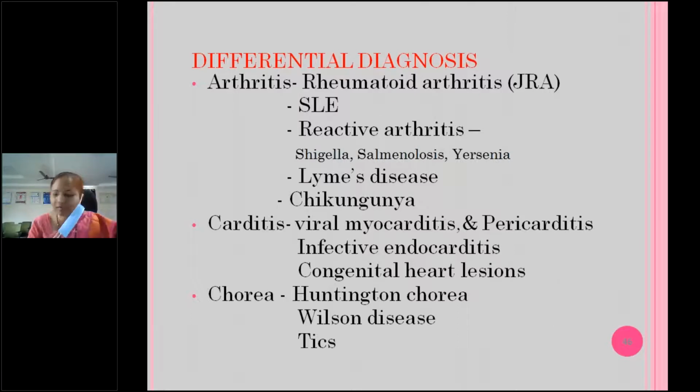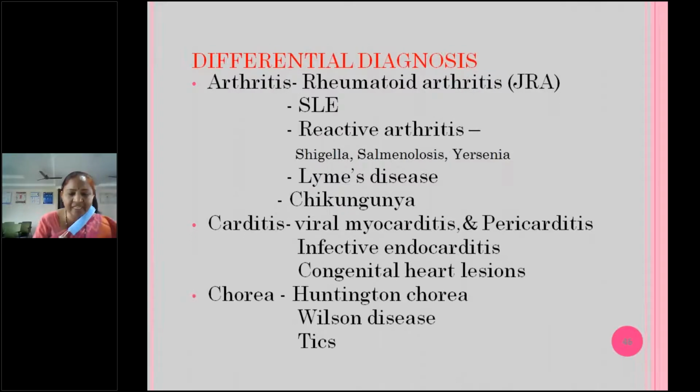Coming to the differential diagnosis of acute rheumatic fever, depending on the manifestation, if there is only arthritis, we have to think about rheumatoid arthritis, as I told you, how to differentiate. SLE also, there usually a rash will be there. And also in arthritis, usually multiple joints, small and large joints, may be involved. There may be a history of infection 1 week or 10 days prior to that. And here also large joints will be involved. No other criteria of rheumatic fever will be there.